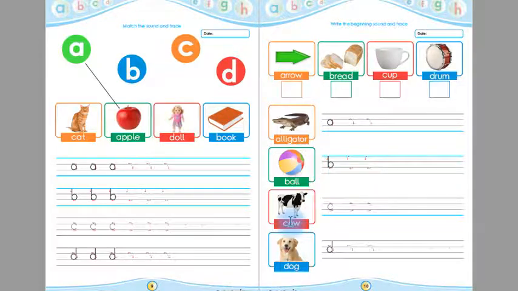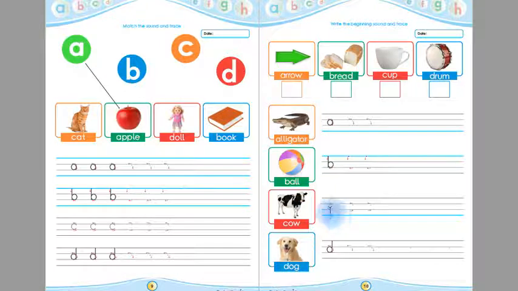This is cow. Listen again, children, this is cow. The beginning sound of cow is K. Listen again, children, the beginning sound of cow is K. Now say with me, K, cow. Say again, children, K, cow.